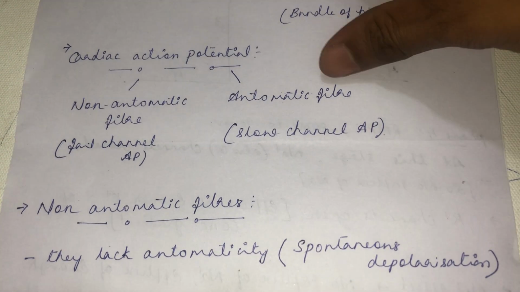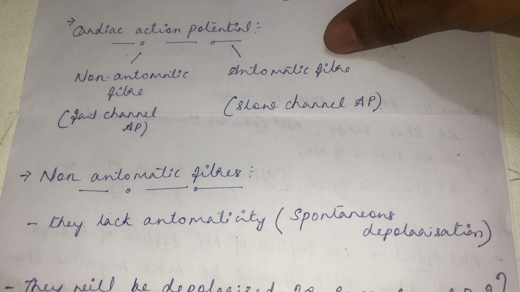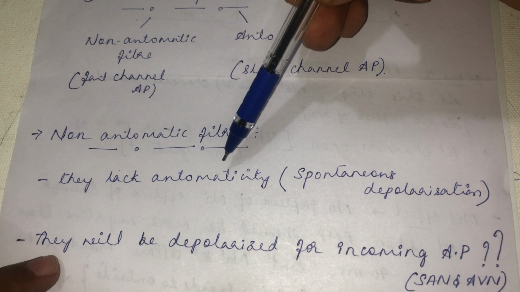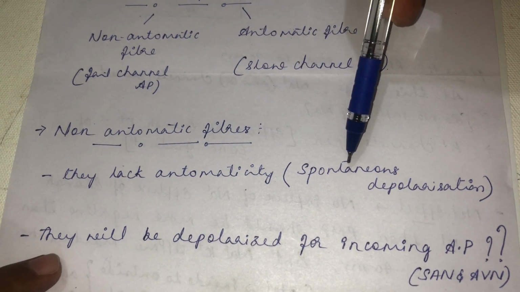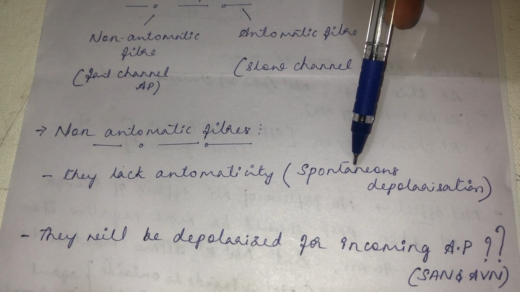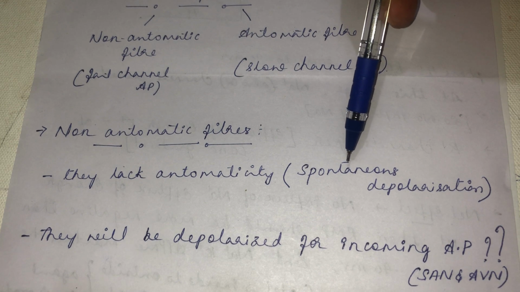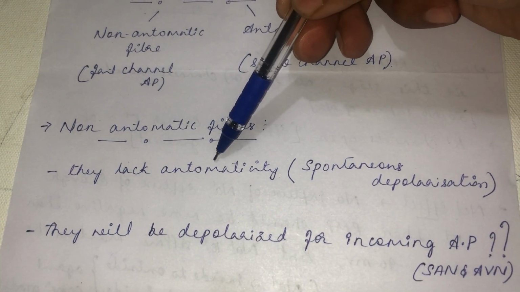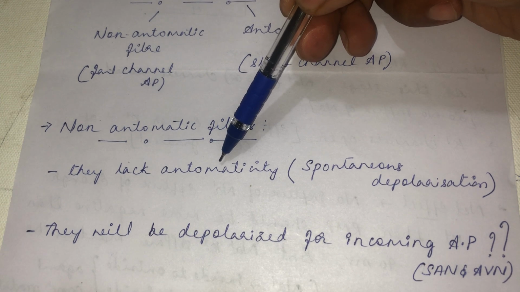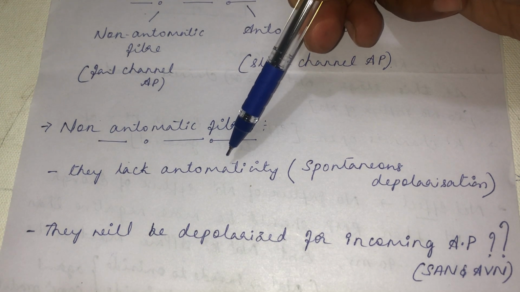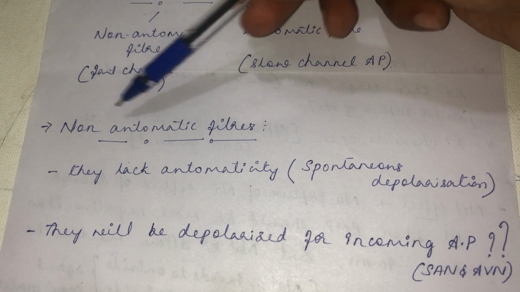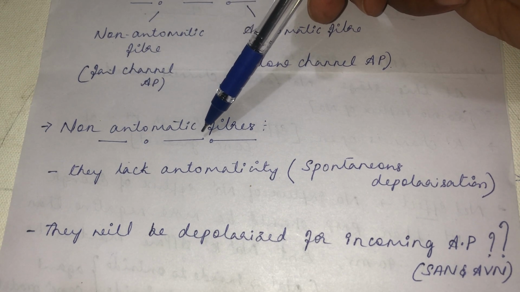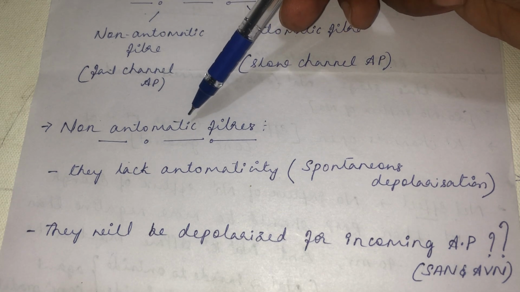First we shall see the action potential that is generated at the non-automatic fiber. As the name itself suggests, they lack automaticity. That means they lack spontaneous depolarization. What do you mean by this spontaneous depolarization? That we will see later. So those fibers which lack automaticity lack the capacity to generate an impulse on their own. Then how does it convey the information?